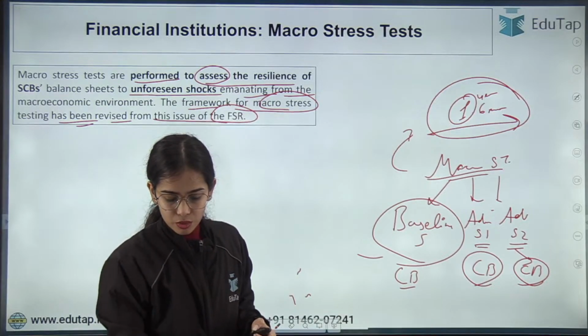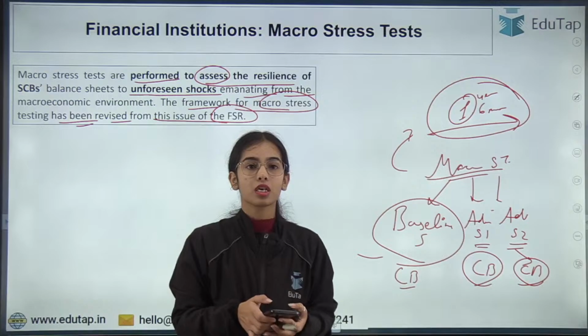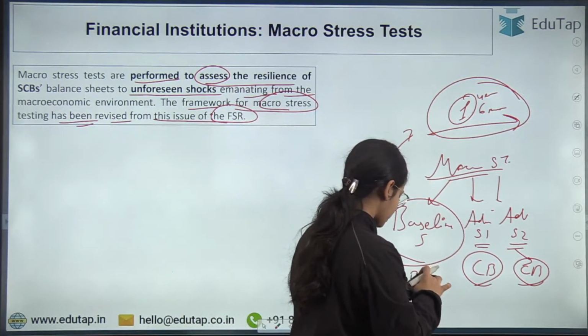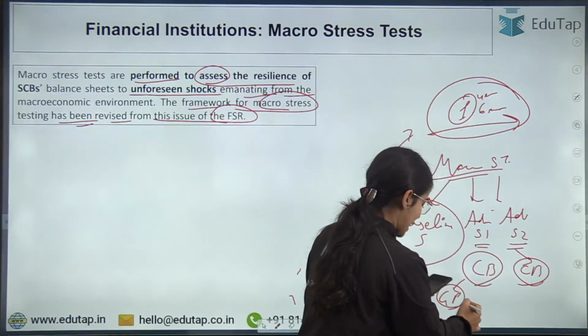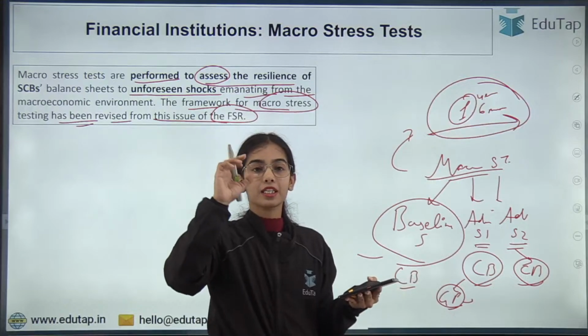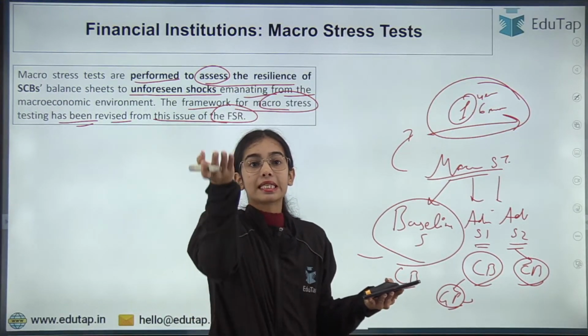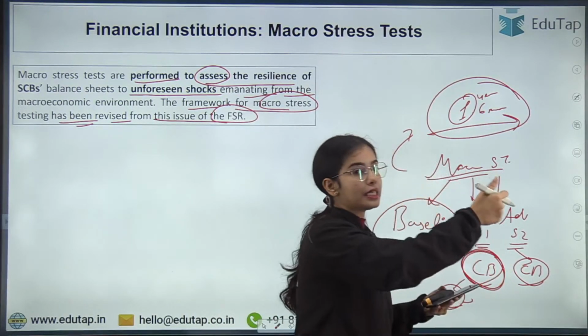Okay, if you want me to tell you some of the problems that are taken in adverse scenario 1 and adverse scenario 2. In adverse scenario 1, the scenario assumes that if there is geopolitical risk and escalation in financial market volatility, that is, financial market volatility is increasing, then what will be the capital buffers in our country after a year and a half?